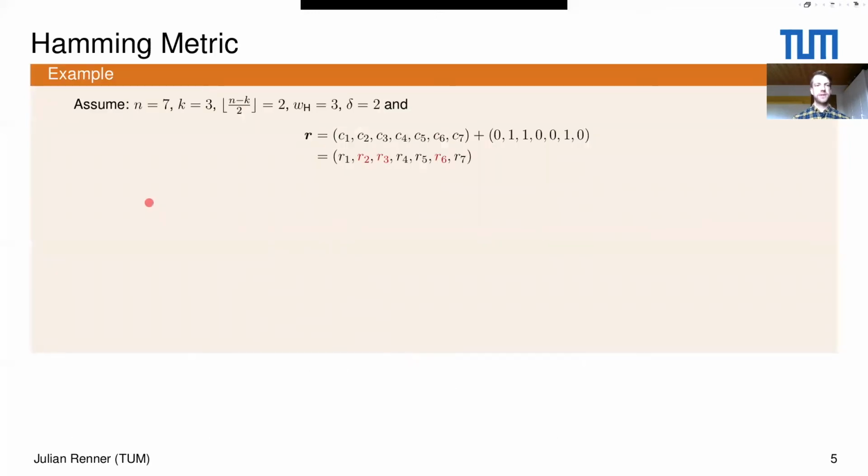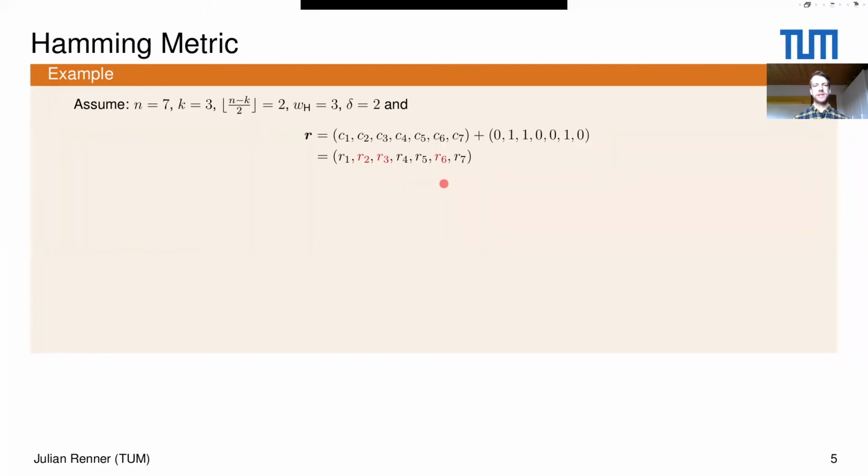Let's look at an example, then I think it becomes more clear. So assume that at the beginning our code length is equal to 7, the dimension of the code is equal to 3, then the Reed-Solomon code has an error correction capability of 2. Furthermore, we assume that the Hamming weight is equal to 3, so this means that the efficient algorithms that we know cannot correct it, and we want to ignore 2 positions. Further, we assume that this vector R is a code word plus an error, and we see that the second, third, and sixth position is erroneous.